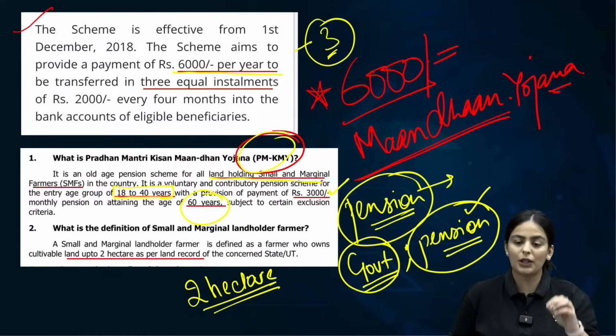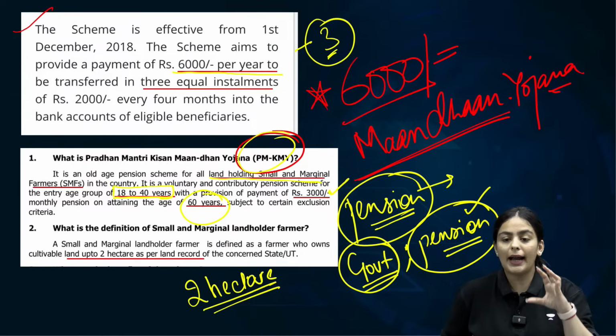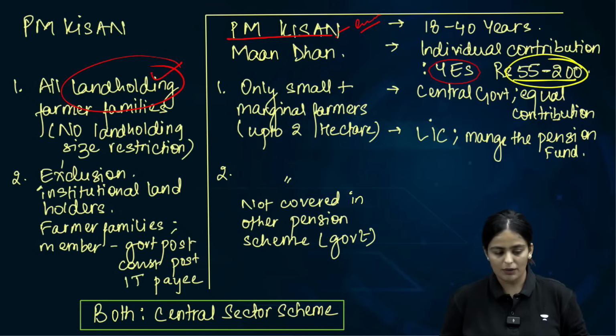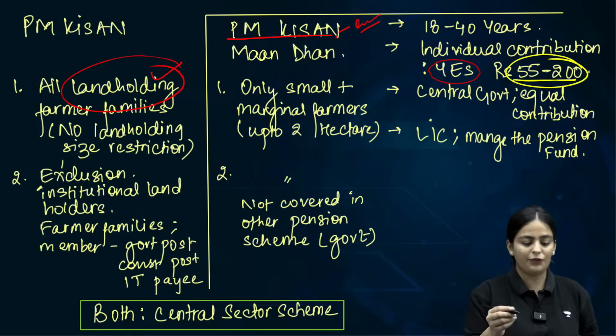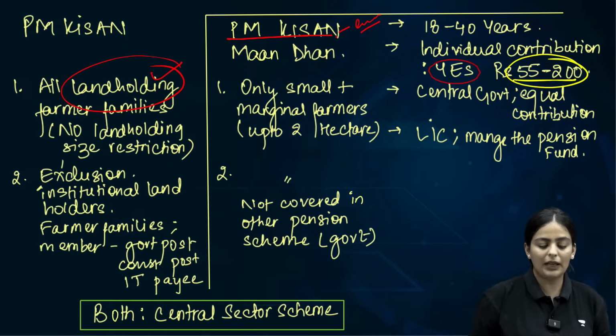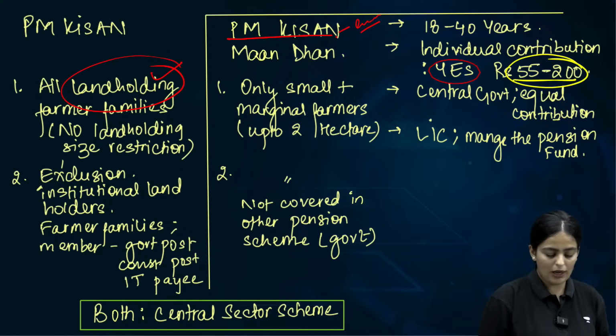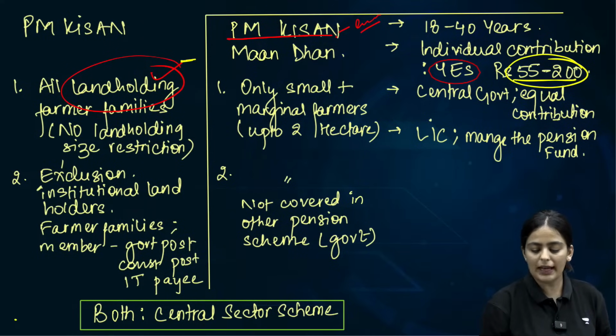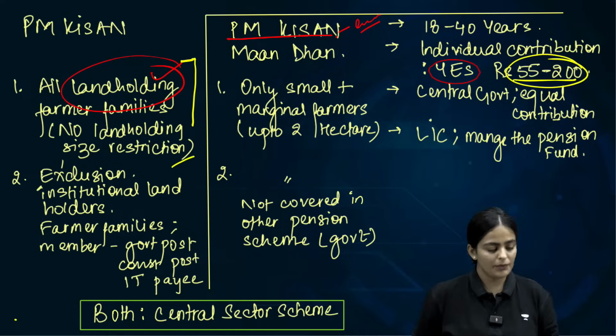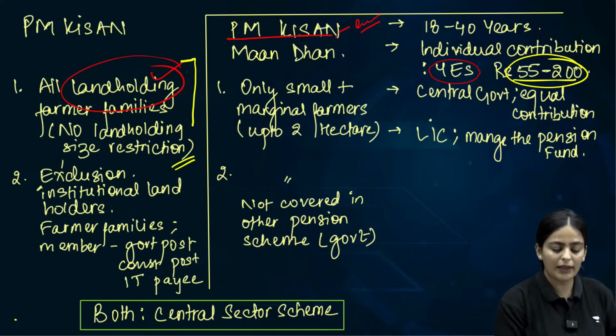The one has a particular criteria and the second does not have any land related size restriction. Please see a quick difference between these 2. In PM Kisan, all landholding families are eligible, no size restriction. Clear?